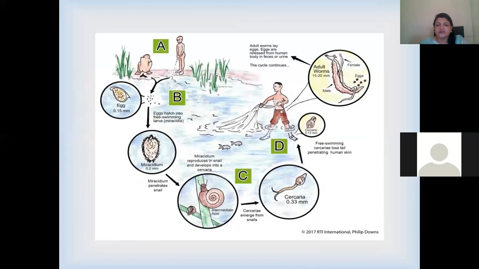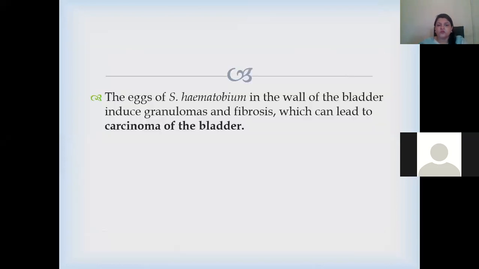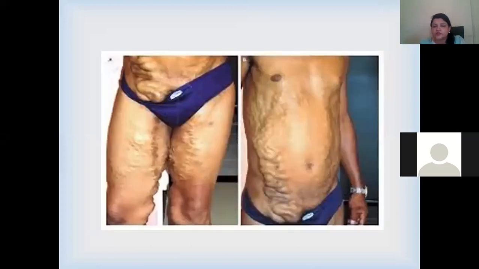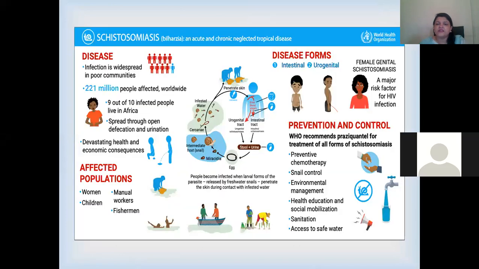If you see the cycle, it's the same as the one I told you. Snails are involved, three different snail species, and mainly they cause varicose veins after portal hypertension, and these signs and symptoms may appear a little less or more than that. And this is the main key picture, which will give you a little hint about everything involved in schistosomiasis. So you have to add these points in your book.